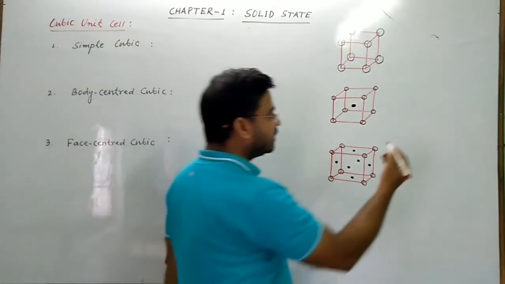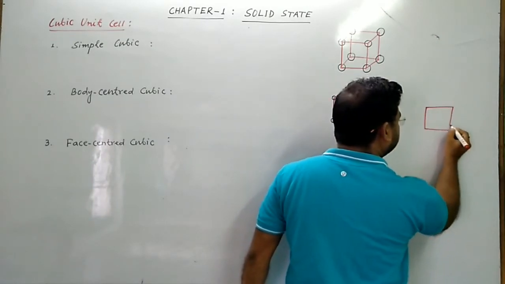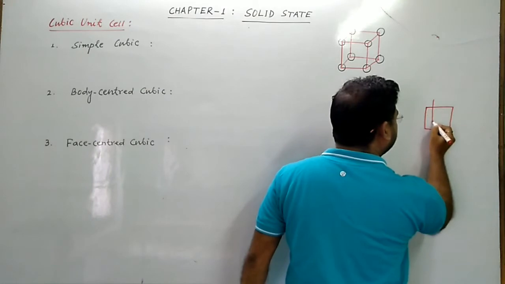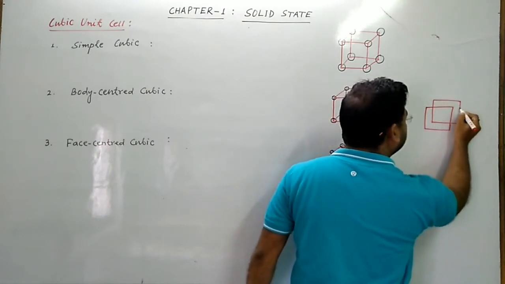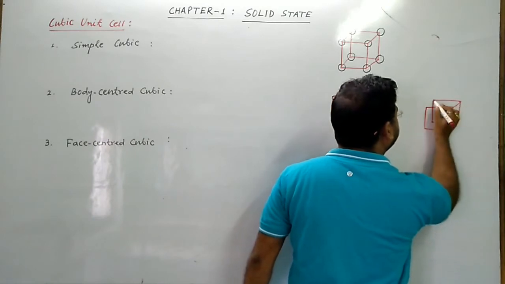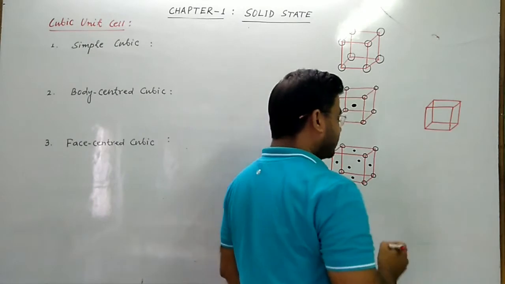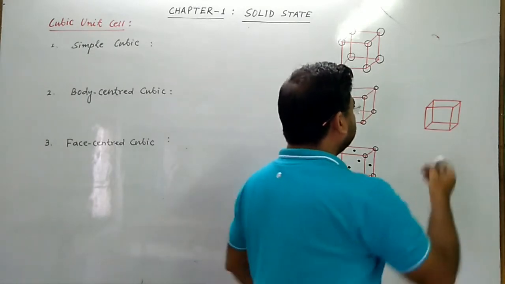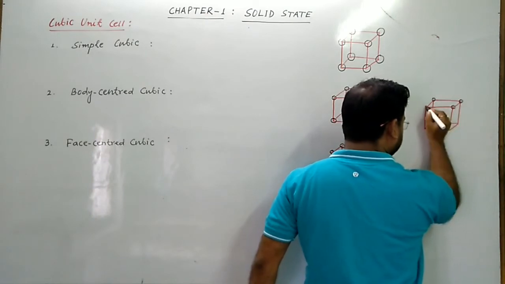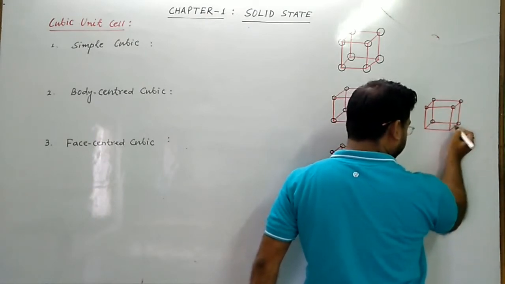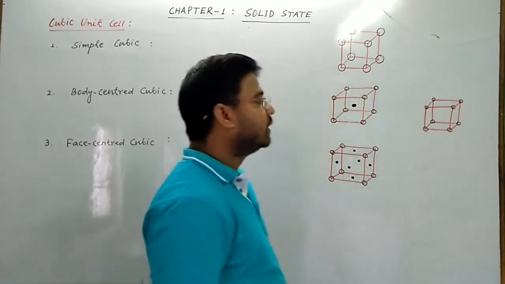End centered में क्या होता है, in end centered unit cell there are, say this is one unit cell, so in end centered unit cell 8 atoms are present at the 8 corners of the unit cell.